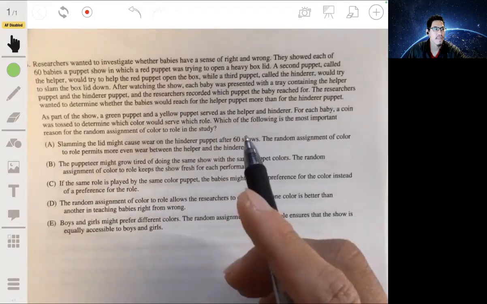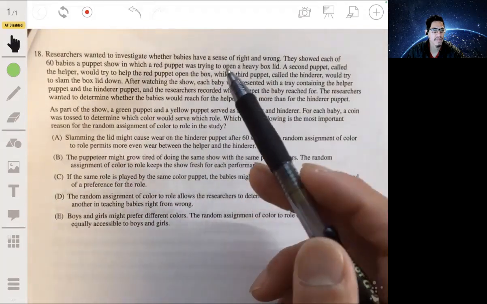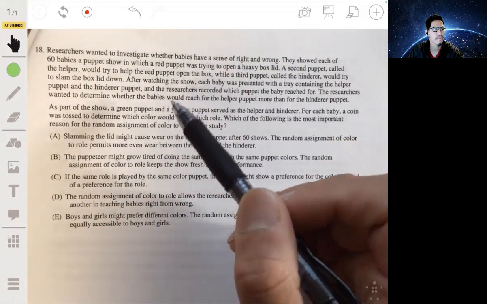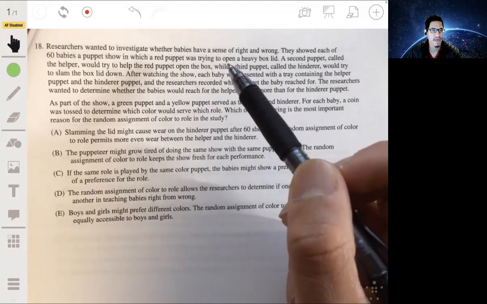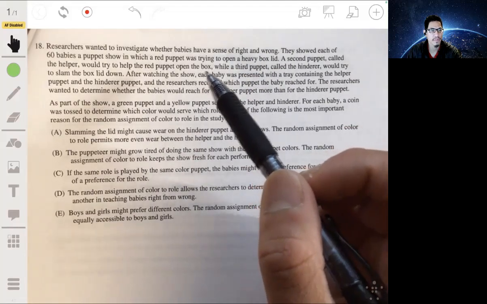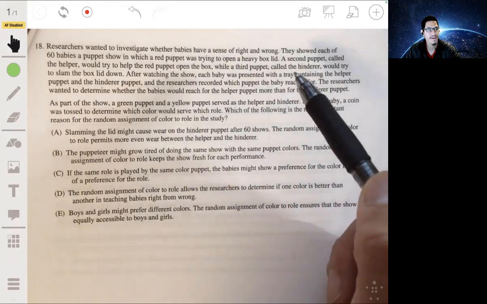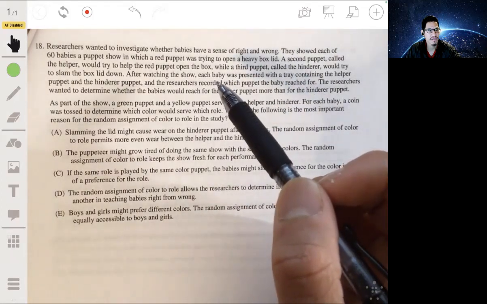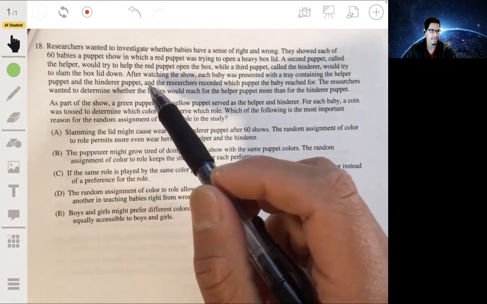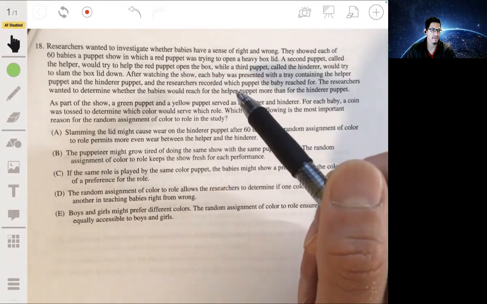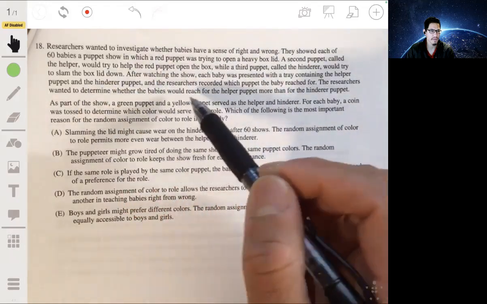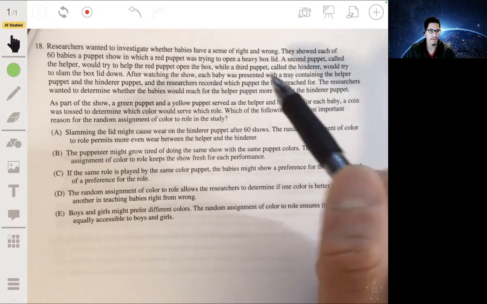All right, 18. Researchers wanted to investigate whether babies have a sense of right and wrong. They showed each of the 60 babies a puppet show in which a red puppet was trying to open a heavy box lid. A second puppet called the helper would try to help the red puppet open the box, while a third puppet called the hinderer would try to slam the box lid down. After watching the show, each baby was presented with a tray containing the helper puppet and the hinderer puppet. And the researchers recorded which puppet the baby reached for. The researchers wanted to determine whether their babies would reach for the helper puppet more than the hinderer puppet.